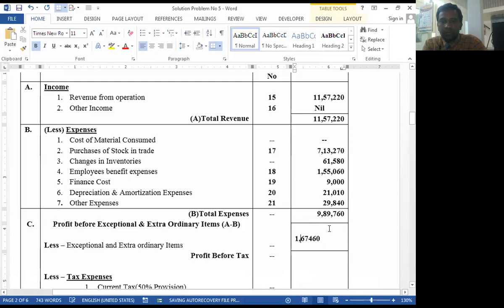Okay, 1,67,460 is the C, profit before tax, that is profit before exceptional item and extraordinary item, A minus B. There is no exceptional and extraordinary item given in the problem, so it is nil.